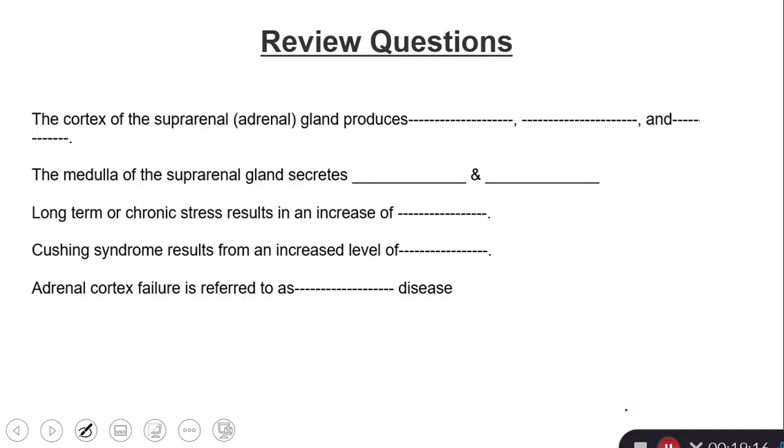All right, let's do some review questions. The cortex of the suprarenal or adrenal gland produces cortisol, aldosterone, and a little bit of sex hormones. How about the adrenal medulla? It produces epinephrine and norepinephrine hormones, not neurotransmitters.